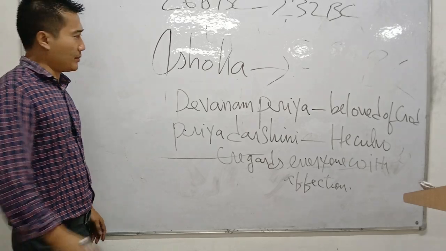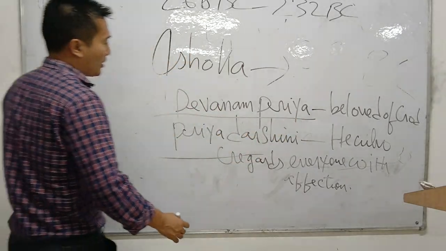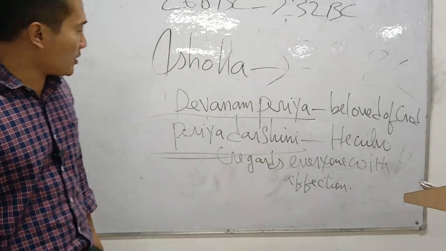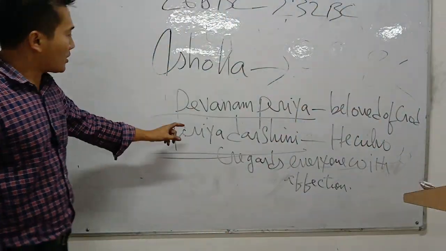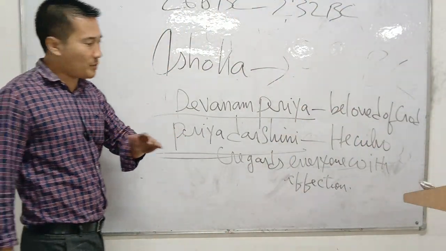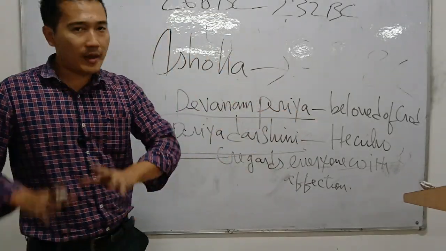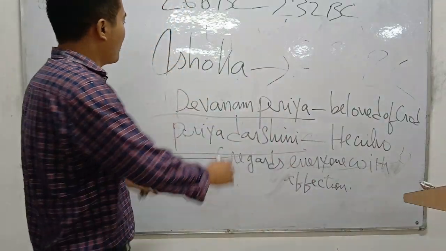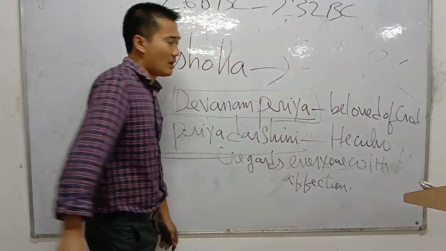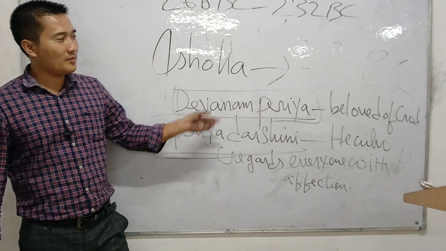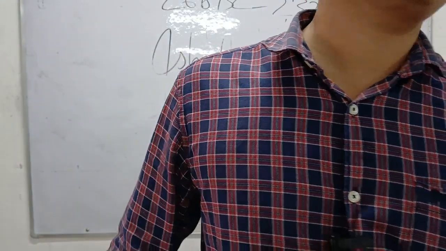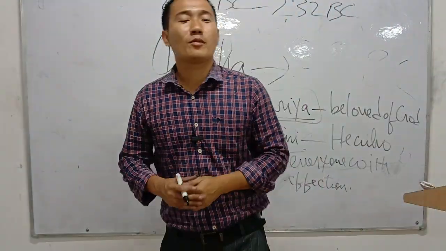Another name. Ashoka is also known as Devanampriya, which means the beloved of God. And Ashoka is also known as Priyadarshi, which means he who regards everyone with affection, no partiality. Because of that reason, he is known as Priyadarshi. Next is Devanampriya, which means the beloved of God. So these are the two names he got after he became a follower of Buddhism.